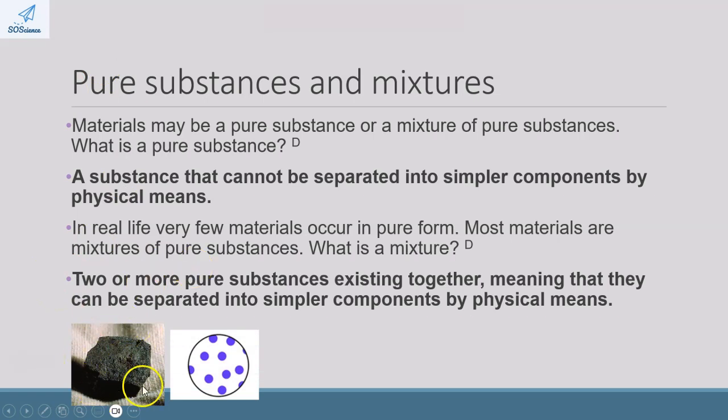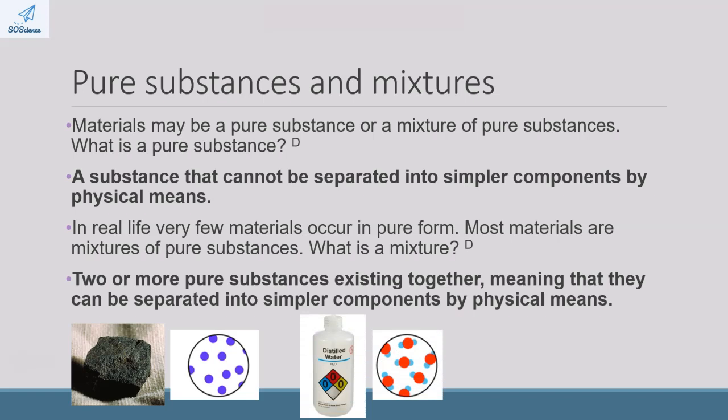So over here, we've got a piece of coal, which is made up of a whole bunch of simply carbon atoms. So that would be a pure substance. It is only made up of one type of material, and carbon atoms cannot be separated into simpler components at all. Now over here, we have distilled water. Distilled water means pure water. So generally in our tap water, there will be some salts, some chlorine. So tap water is not pure water, but distilled water is pure water, pure H2O.